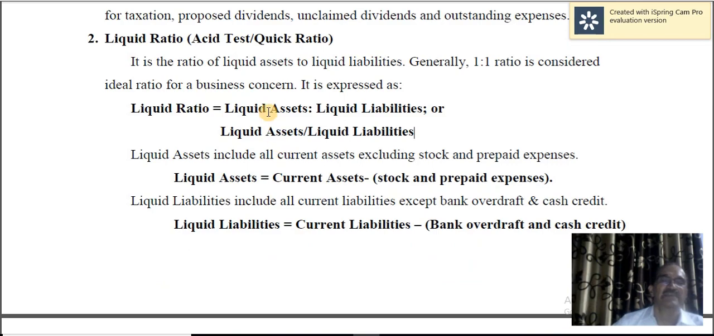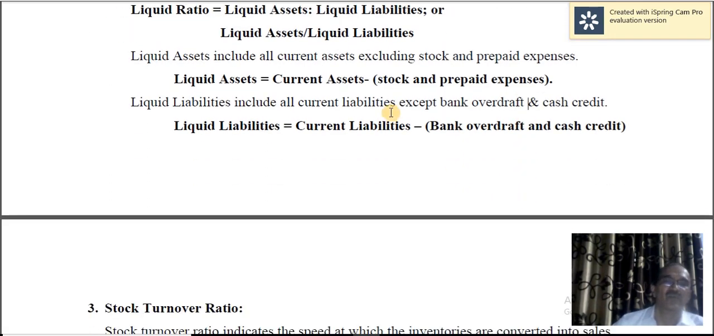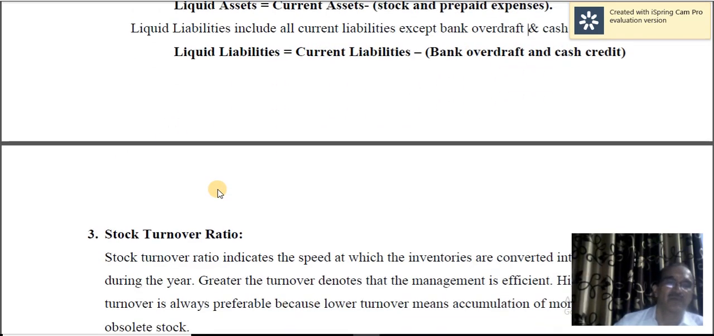Okay, what are liquid assets? Liquid assets are current assets except stock and prepaid expenses. What are liquid liabilities? Liquid liabilities are current liabilities except bank overdraft and cash credit. Okay, liquid liabilities is equal to current liabilities minus bank overdraft and cash credit.